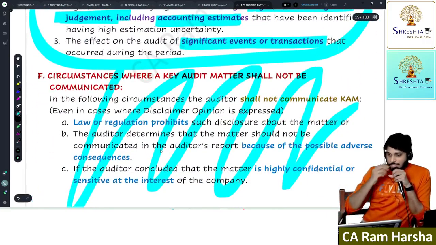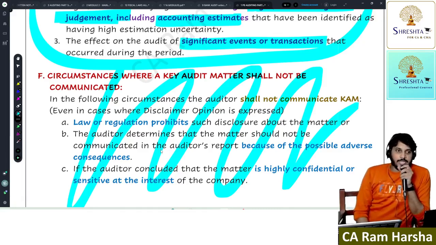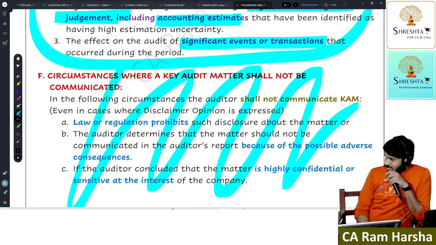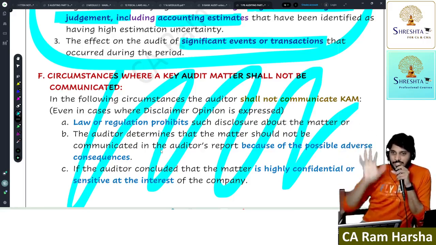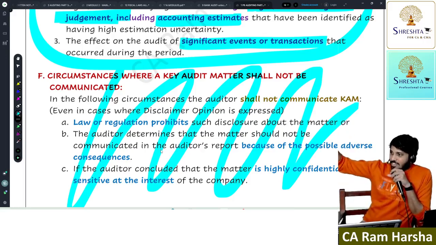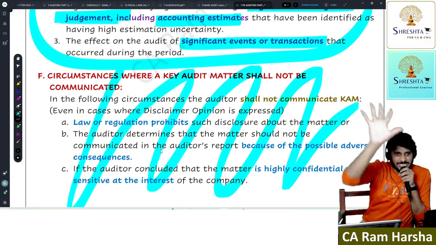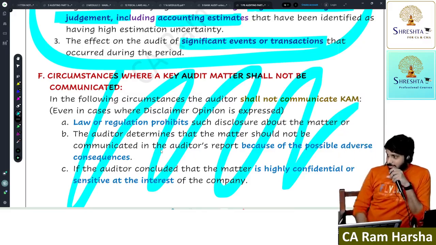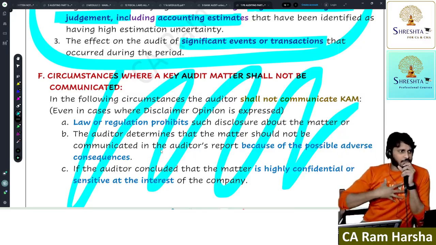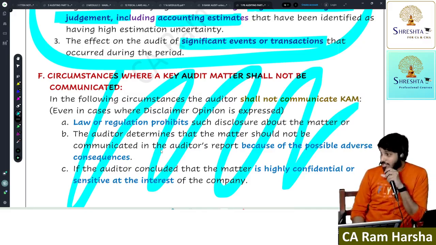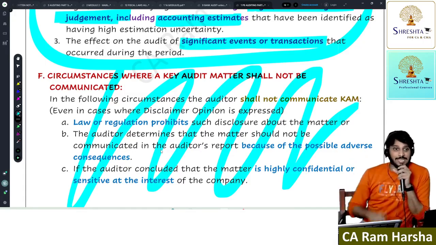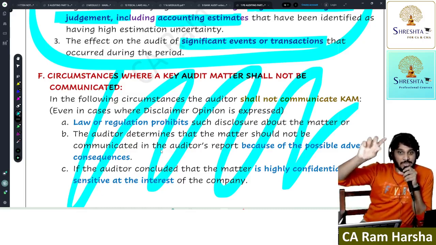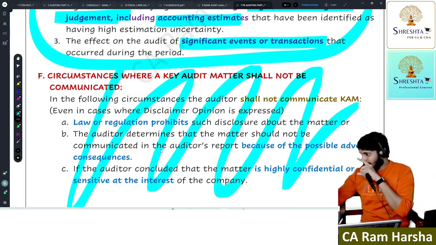In going concern also, the sentence: if the auditor identifies events or conditions or circumstances that cast a significant doubt on the entity's ability to continue as a going concern. How did I identify? How did I understand? How did I remember this? If the auditor identifies any event or condition or situation or symptom or indicator that gives a significant doubt in my mind about the organization's ability to continue successfully, that means going concern. Simple. That's how it was framed.